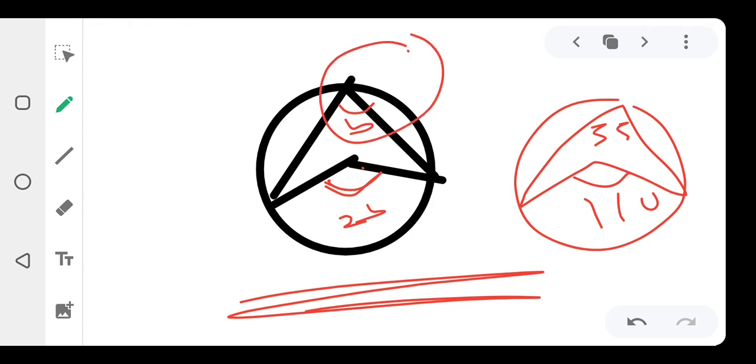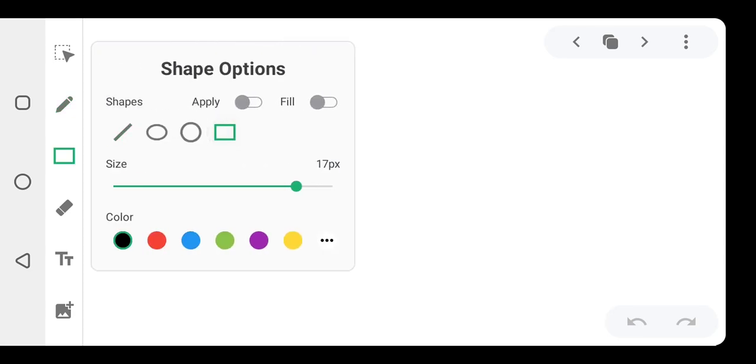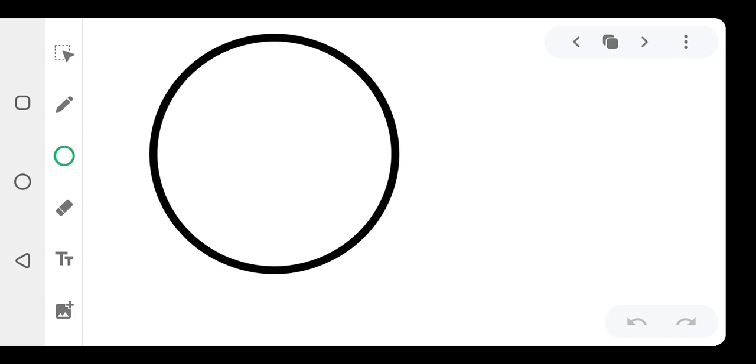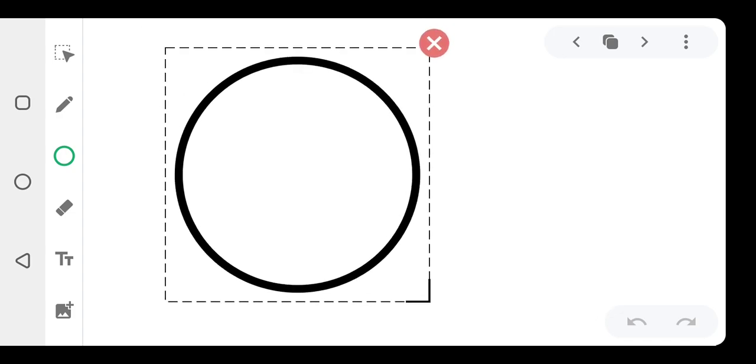How do we get this one? Let us quickly prove it. Alright, let's do a simple proof. I'm going to draw a circle again as usual. I want to tell you the reason why it is like that. We don't just say all these things, we have to learn how to prove it as well. And it's very important for you to know how to prove these things.